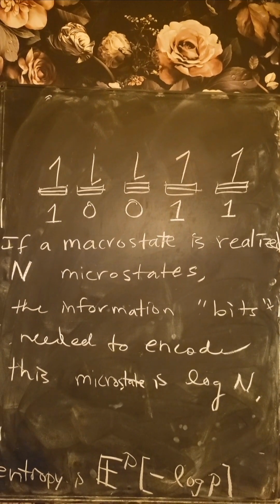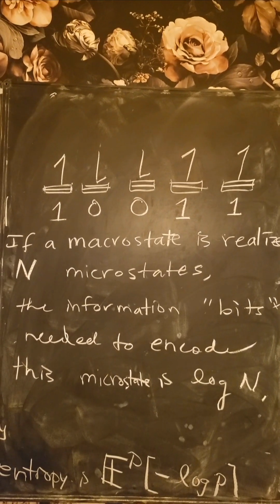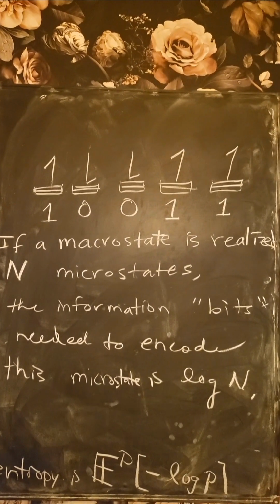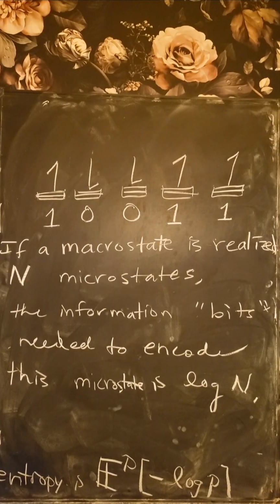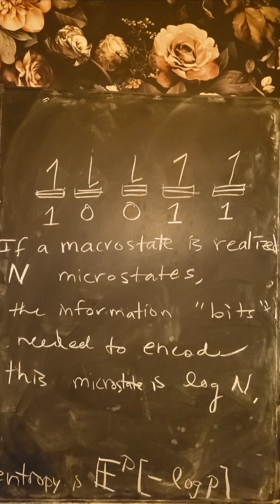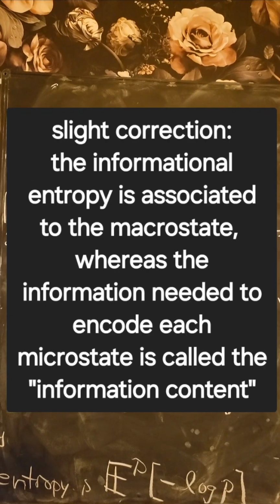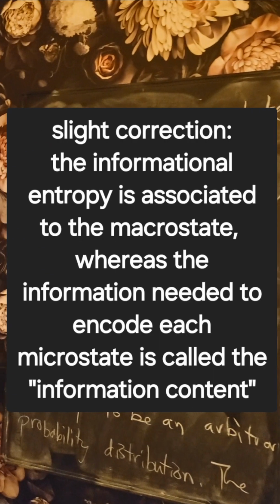However, the total number of microstates is actually 2 to the power n. So you can see that the information needed to encode the microstate scales logarithmically with the number of microstates. We call this quantity the informational entropy.